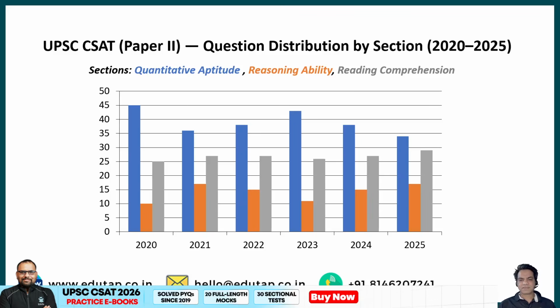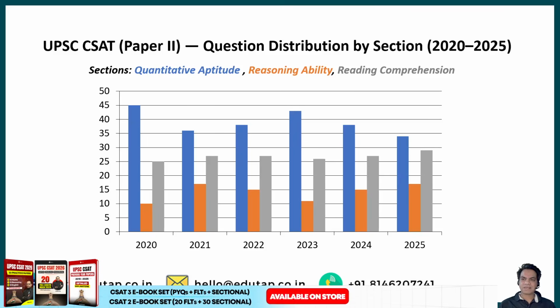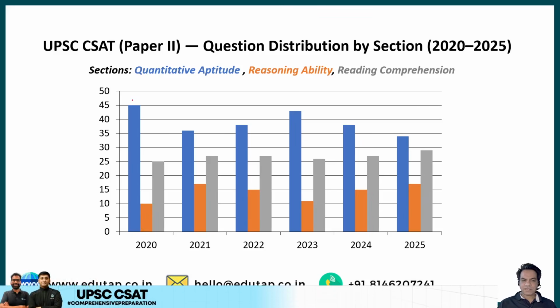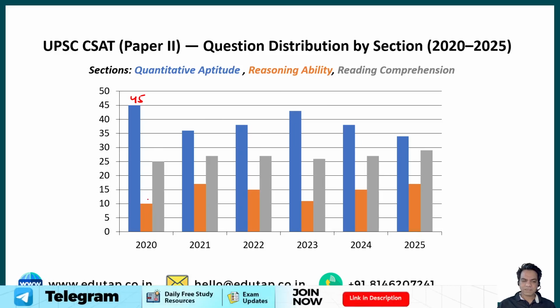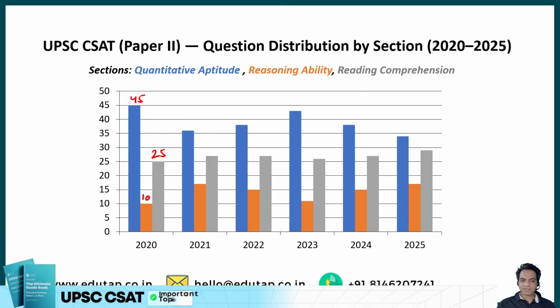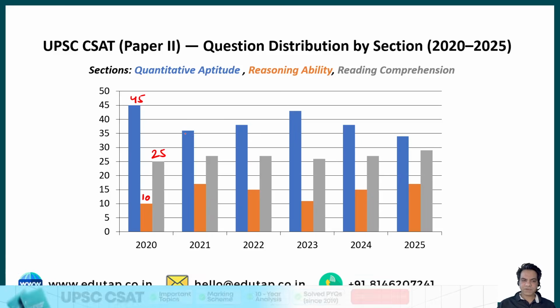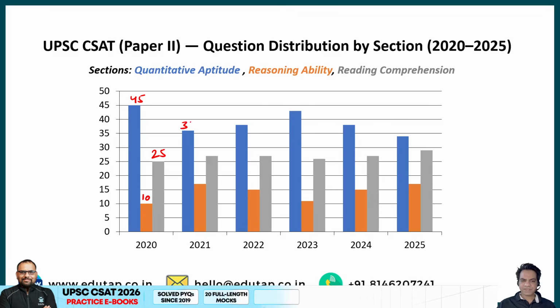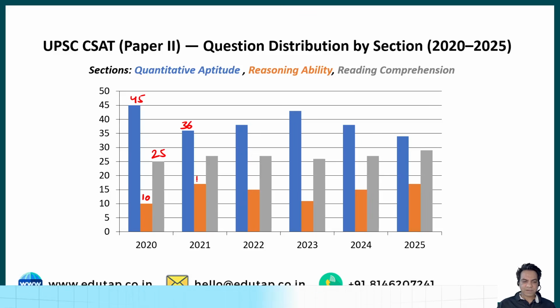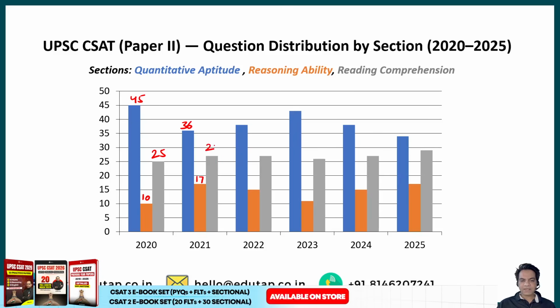Now, let's analyze the cutoff for different subjects in the last 5 years, guys. Now in 2020, if you look at the chart, the weightage for quantitative aptitude was 45 questions out of 80, which means it's almost 60%. Reasoning was only 10 questions and English was 25. So 45 plus 10 is 55, 55 plus 25 is 80 questions. Now in 2021, the weightage for quantitative aptitude slumped. There were 36 questions on quants. Now the weightage for reasoning got up, so there were 17 questions on reasoning